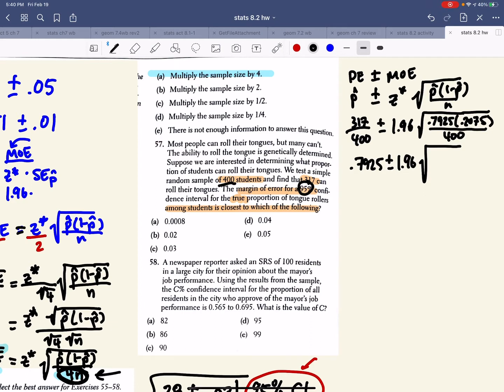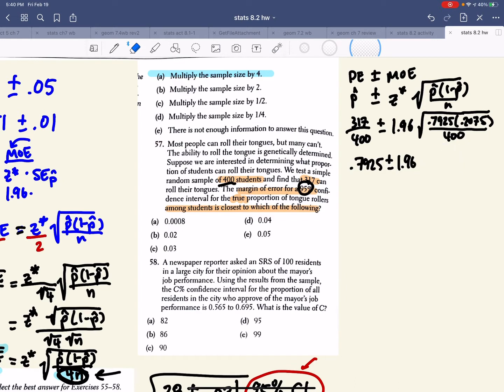So when I multiply those and divide by 400, and then I take the square root, I get